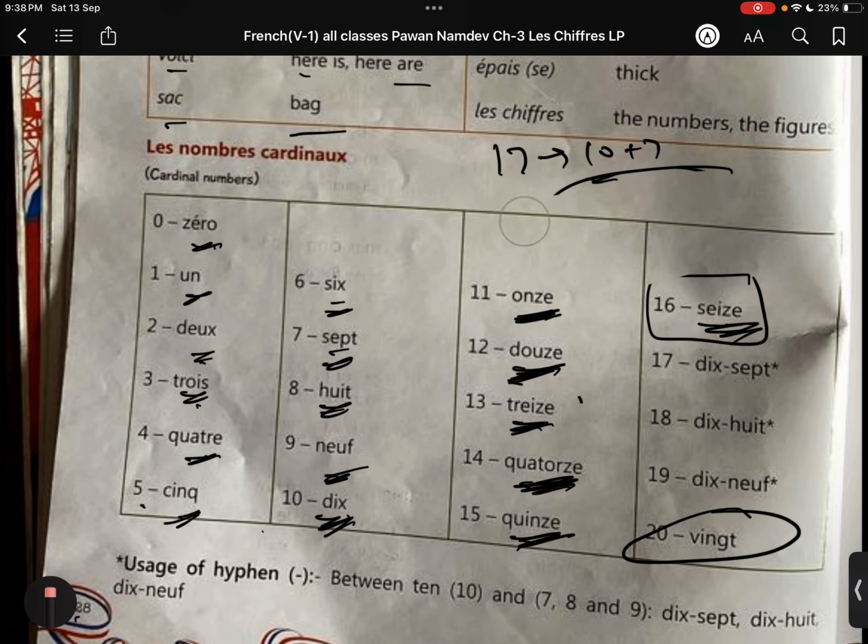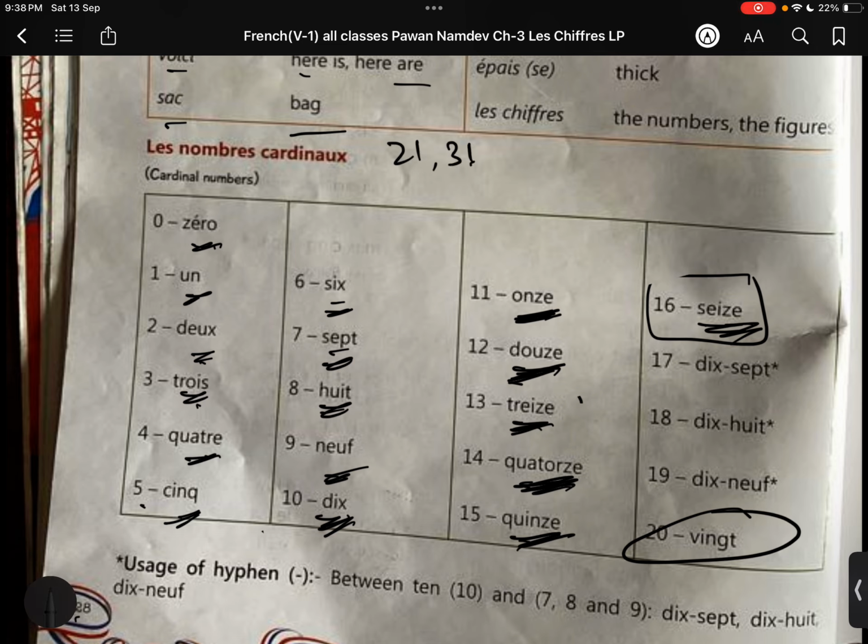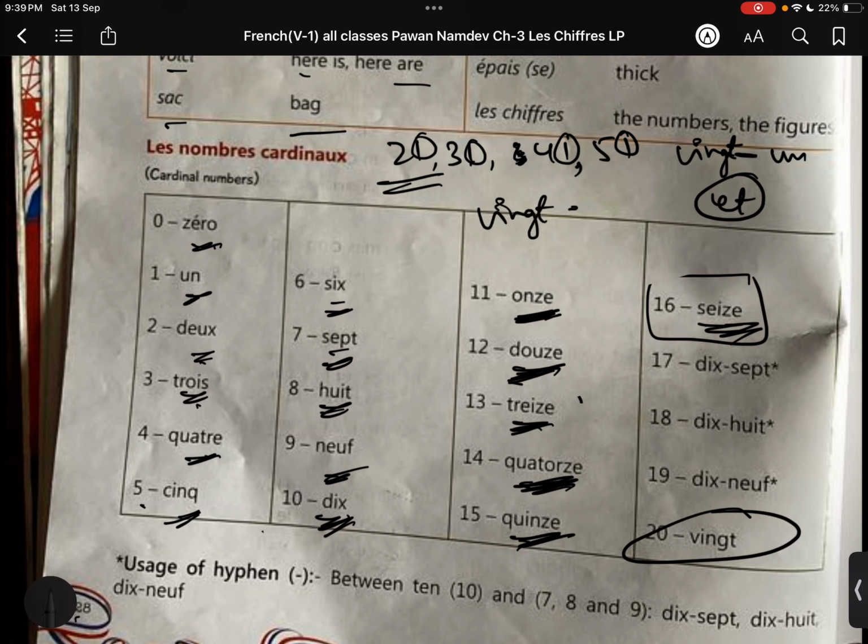Now one thing you have to know in French: the numbers ending in one, for example 21, 31, 41, 51, we all have one here, right? Since we have one, we do not use that symbol. In other words you use it, but in the numbers ending in one we don't use it. Why? Because we use et, it's an exception, we use just et to collapse them. 20 and 1, we write it this way.